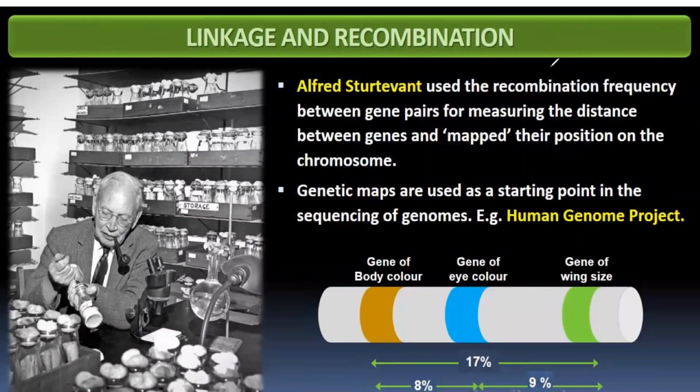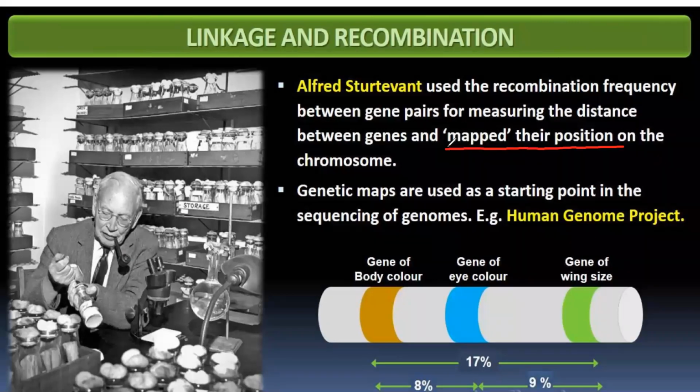So that was the finding of Morgan, and that opened the door for other scientists to work on linkage and recombination. Among them was Alfred Sturtevant. He used the recombination frequency between gene pairs to measure the distance between genes and mapped their position on the chromosome. Genetic maps are used as a starting point in the sequencing of the genome. An example is the Human Genome Project. So linkage and recombination help to map the positions on a chromosome.